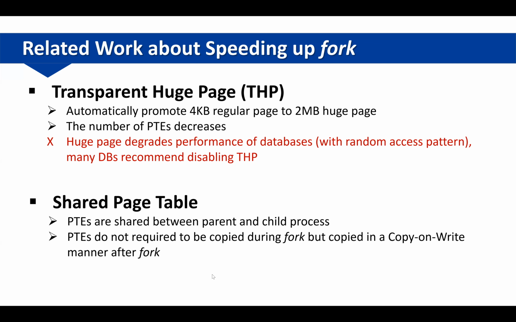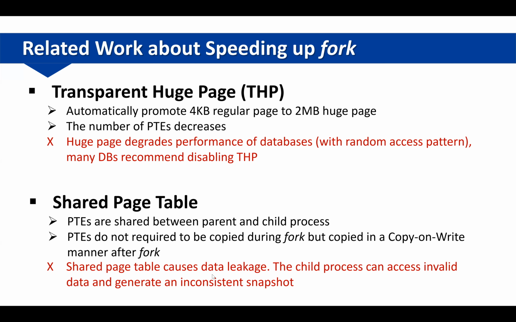Another method is shared page table. This method makes PTEs shared between the parent process and child process so that PTEs do not need to be copied during fork, but they will be copied in a copy-on-write manner after fork. However, this method is also not suitable because we find that shared page table can cause data leakage. The child process can access invalid data and generate an inconsistent snapshot.